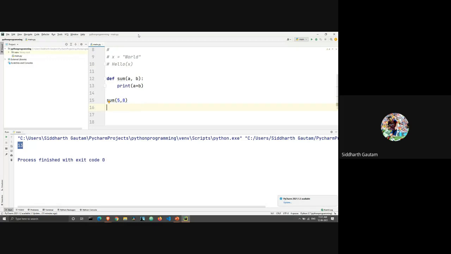So if I have this argument a here, which is coming before b, first is a and second is b. Therefore, when I'm calling the function, the number I'm entering first is 5 and the number I'm entering second is 8, which means in this case a is equal to 5 and b is equal to 8. It can't be the other way around. a cannot be 8 and b cannot be 5. So this is what we call a positional argument. Each argument stays consistent with the position it has been entered.